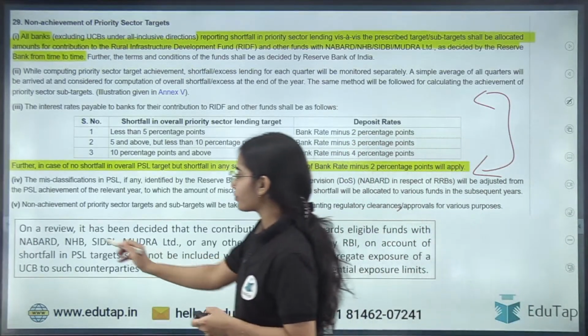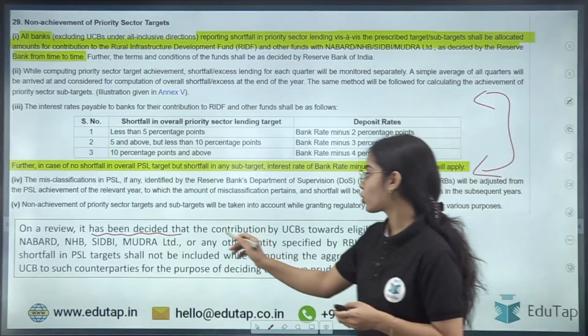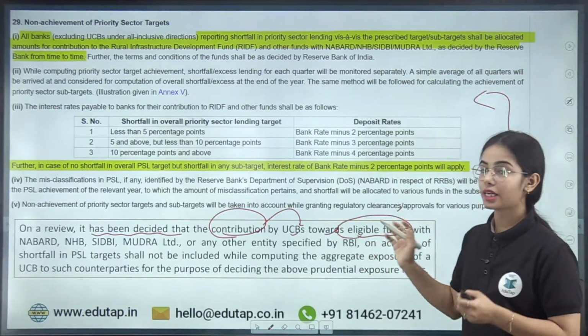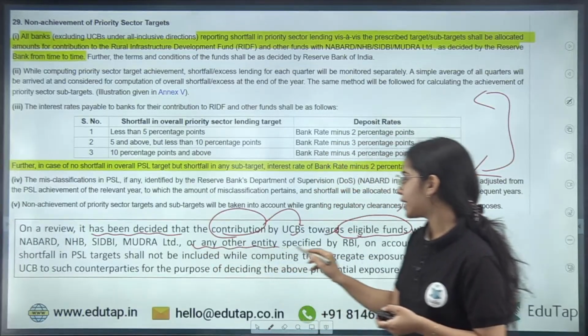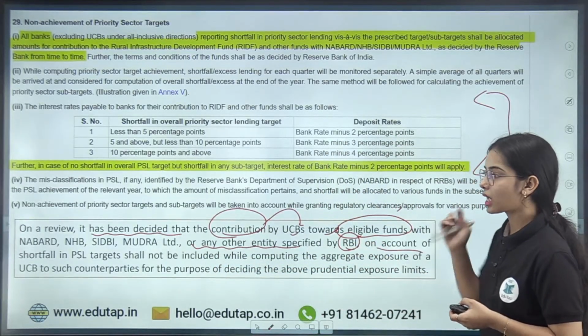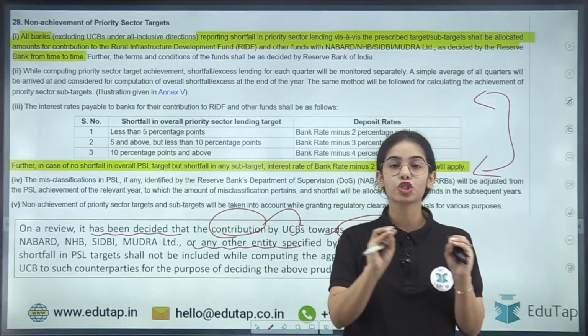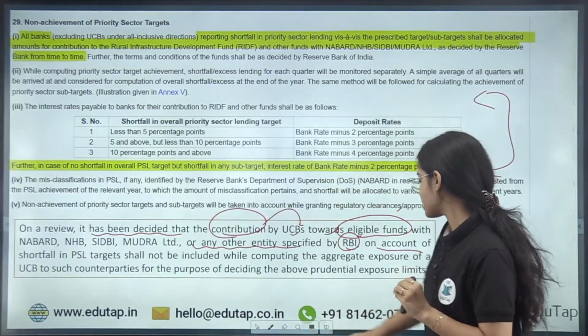Okay, on a review it has been decided that the contribution by the urban cooperative banks towards the eligible funds under NABARD, NHB, SEBI, Mudra Limited or any other entity specified by RBI, on account of shortfall in PSL targets, will not be counted in the exposure limit of the urban cooperative bank. So what is the meaning of this? Try to understand that.